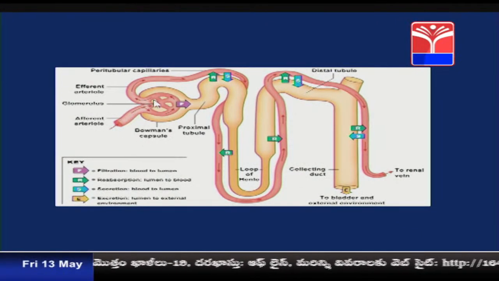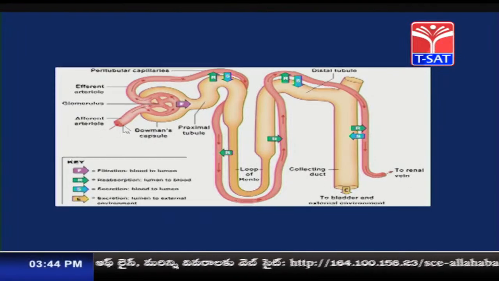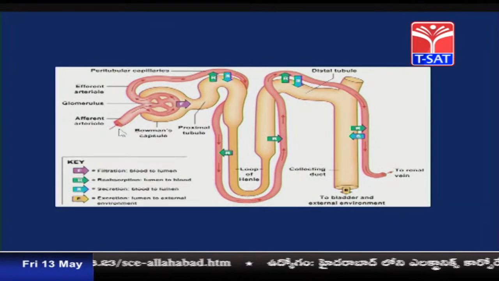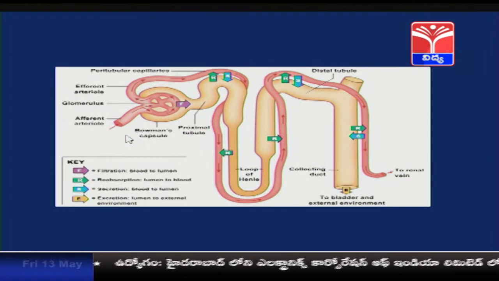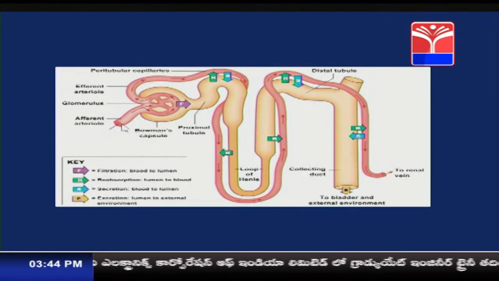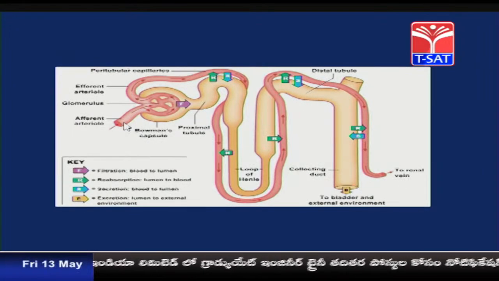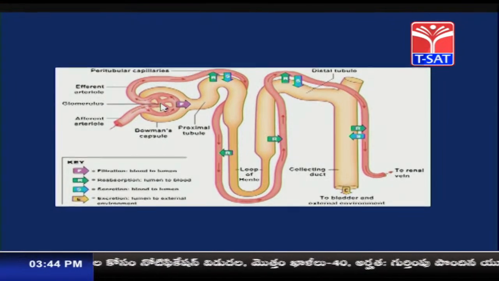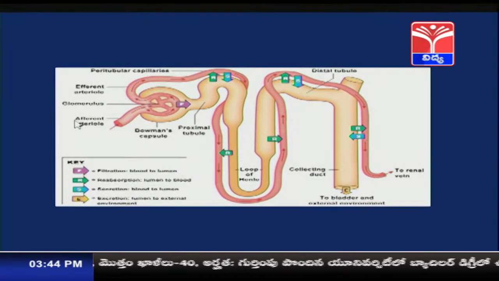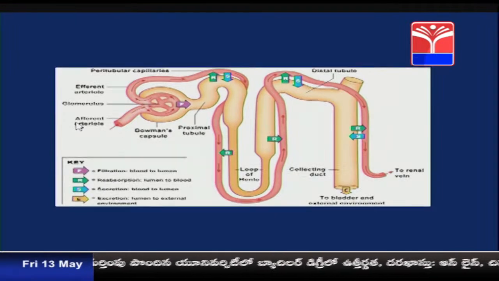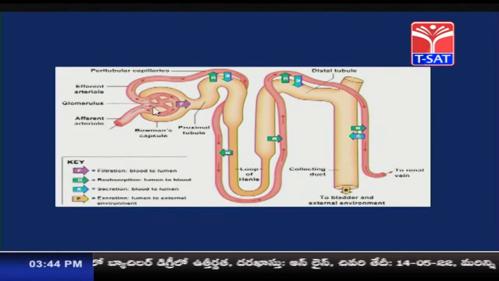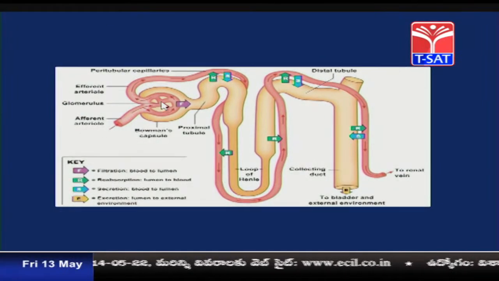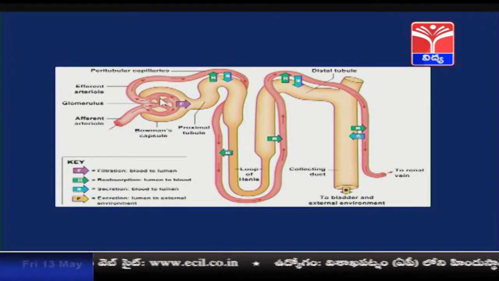So, the glomerulus is formed by a network of blood capillaries that emerge from the afferent arteriole. So, this is the afferent arteriole, which is a branch of the renal arteriole. The renal arteriole enters into this space as afferent, which starts with A. So, do not get confused students, it starts with A. So, the afferent arteriole enters into this space, divides into many capillaries which form a network called the glomerulus.